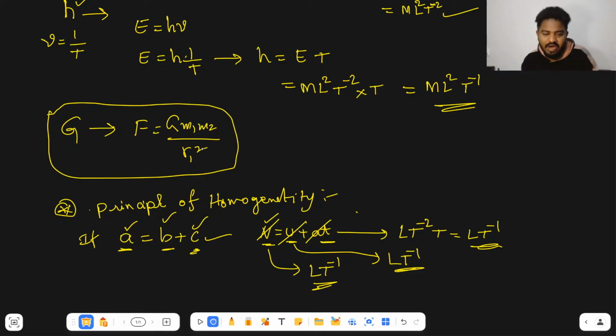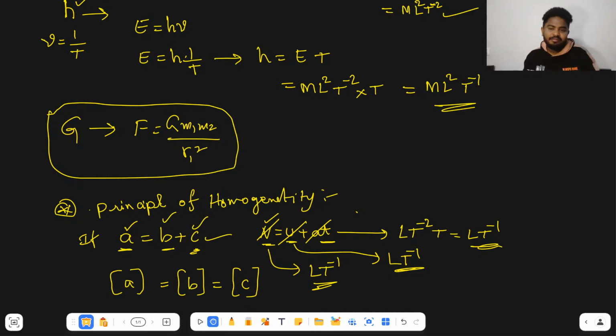It means that whatever the dimensional formula for A, that should be equal to the dimensional formula of B, and that should be equal to the dimensional formula of C. Very important. Based on this we can solve many formulas, like for example, PV is equal to nRT. Many equations they'll give, and they'll ask us to find the dimension formula of some constants. At that time it helps a lot.